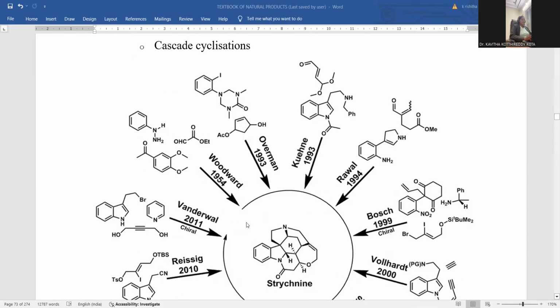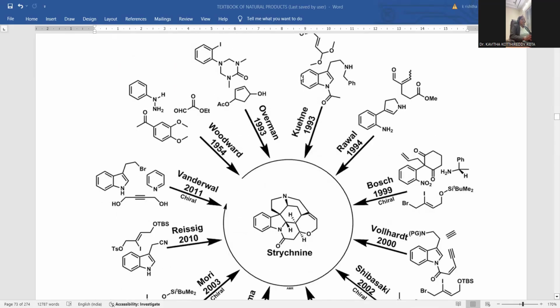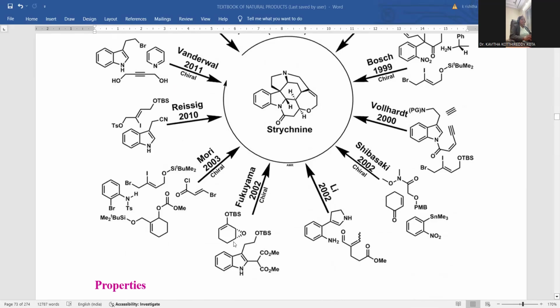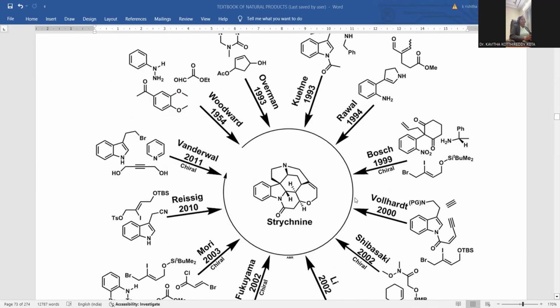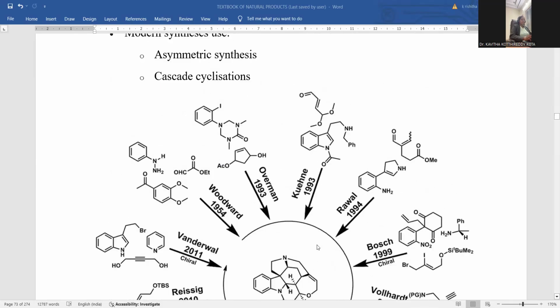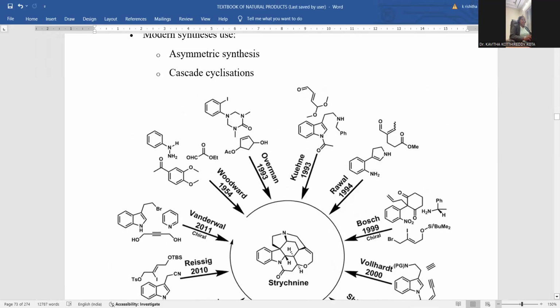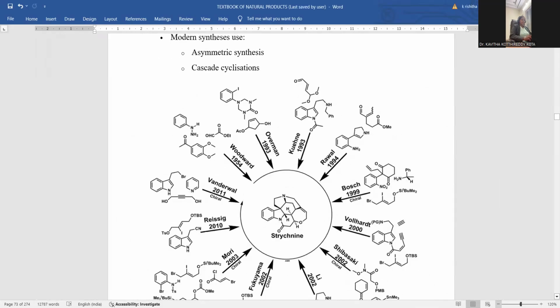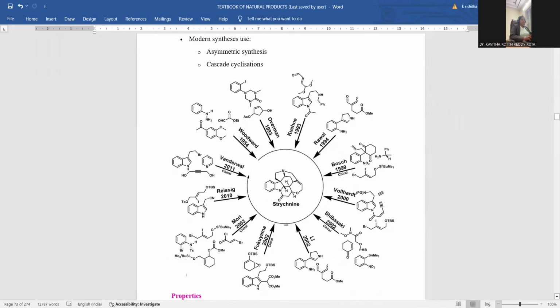In modern synthesis, so many reactant species are combined in the stoichiometric ratio within the laboratory, so that strychnine synthesis is successfully accomplished. These many pathways are established over there. If you observe how many scientists performed this reaction, wherever complexity is there, after bearing the entire burden of doing the work, you will achieve the fruits of that success, right?